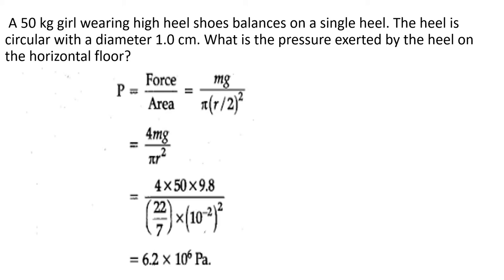So 4 into 50, the mass is given as 50, and acceleration due to gravity is 9.8, divided by pi, whose value is 22 by 7 or you can substitute 3.14, into the diameter, which is given as 1 centimeter, that we have to convert into meter. So (1 into 10 raised to minus 2) whole square, and if you simplify you will get 6.2 into 10 raised to 6. And the unit is Pascal. Already we discussed in the previous video that the SI unit of pressure is Newton per meter square or Pascal. You have studied that in 9th standard also, and in the last video also we discussed that. Okay. And now we will discuss the next problem.